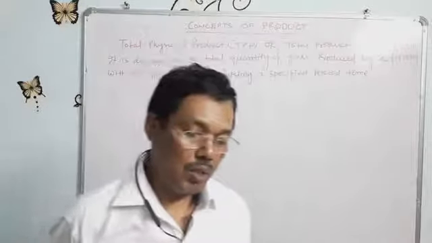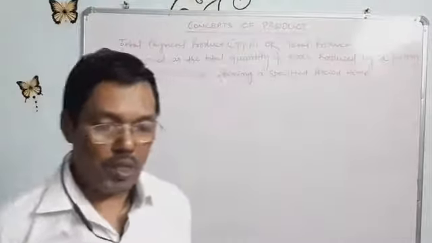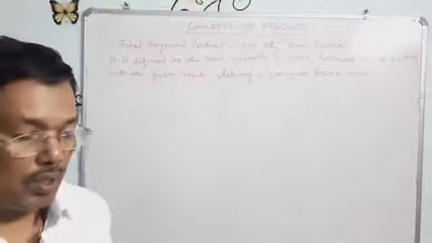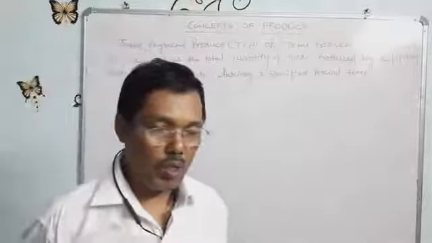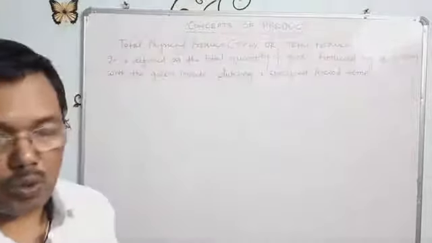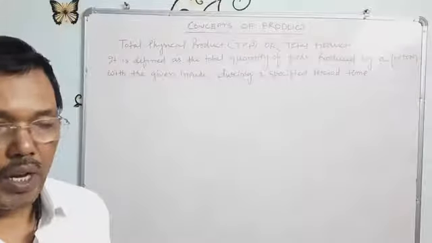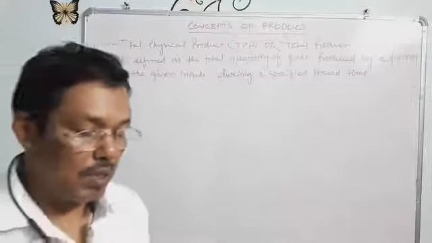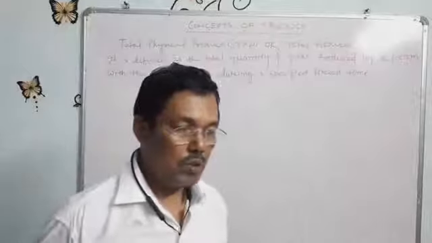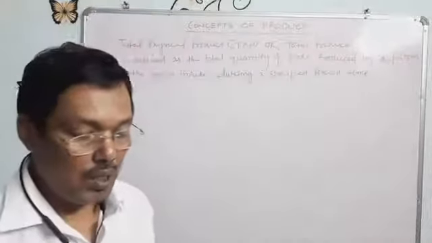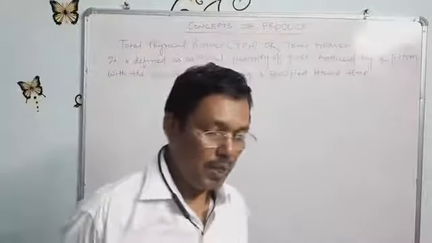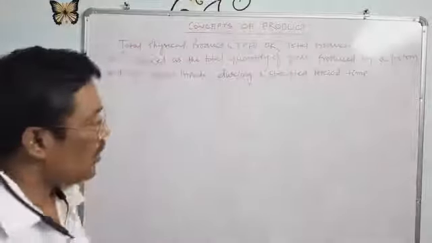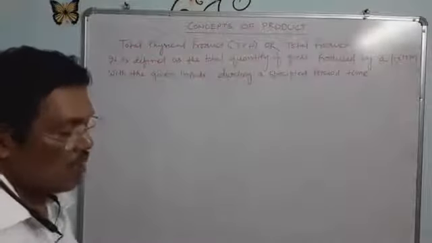If there are only two inputs, labor and capital, the production function is Q equals f of K and L, where Q is the quantity of output produced, f is the function, K is capital, and L is labor. That was discussed in the last period.